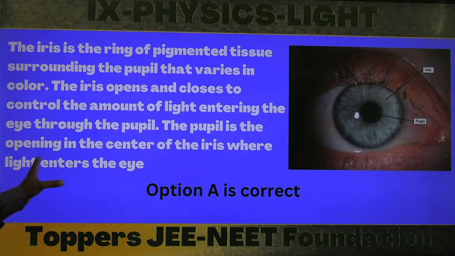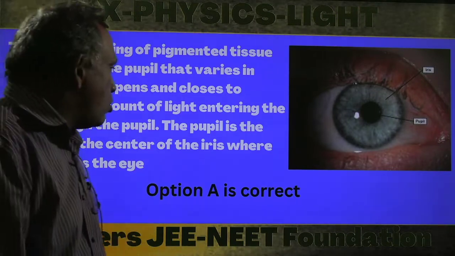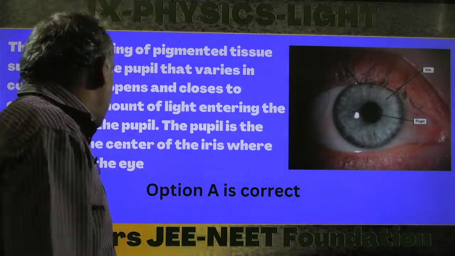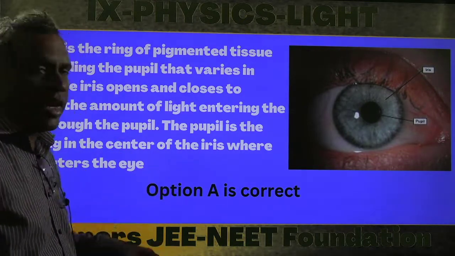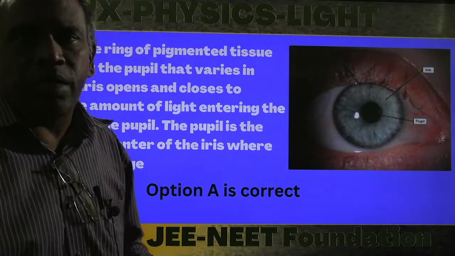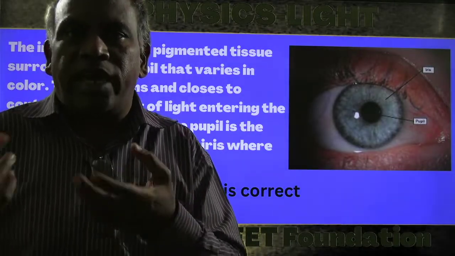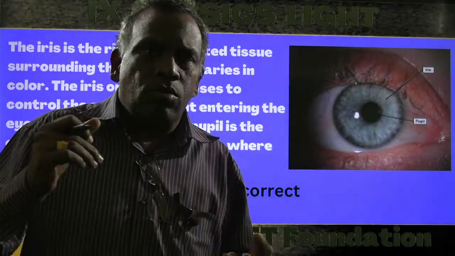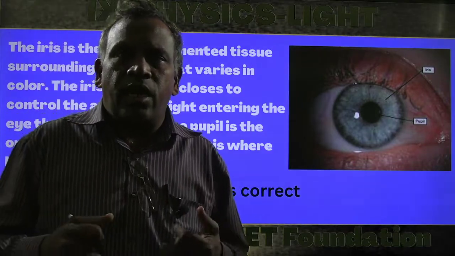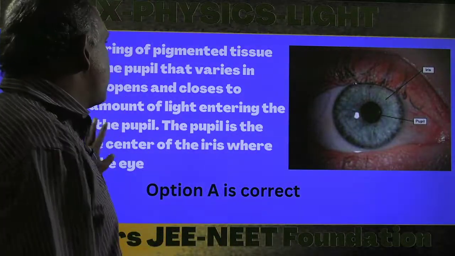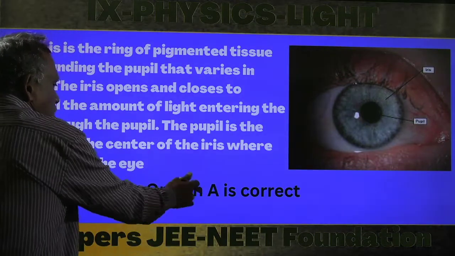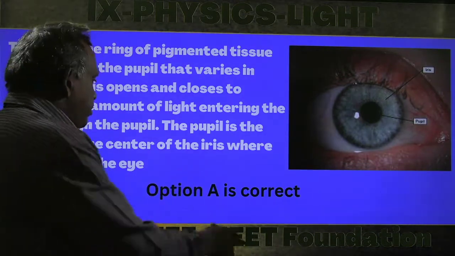The pupil is the opening at the center where the light enters into the eye. So where the light enters into the eye, that is the pupil, but the iris controls how much light is entering into the eye, and it all depends upon the iris only. Iris is the answer for this question. So that's why option A is correct.